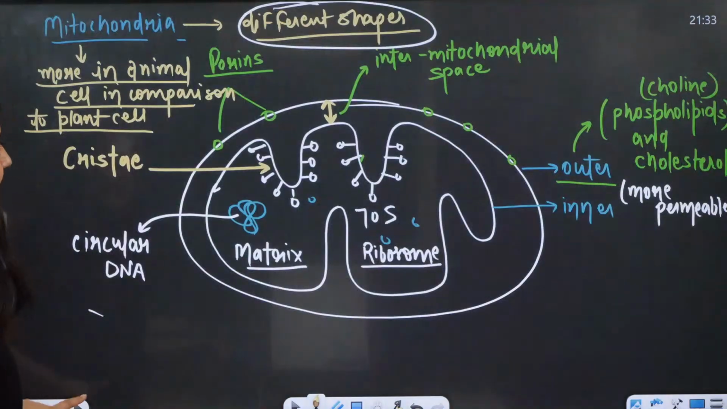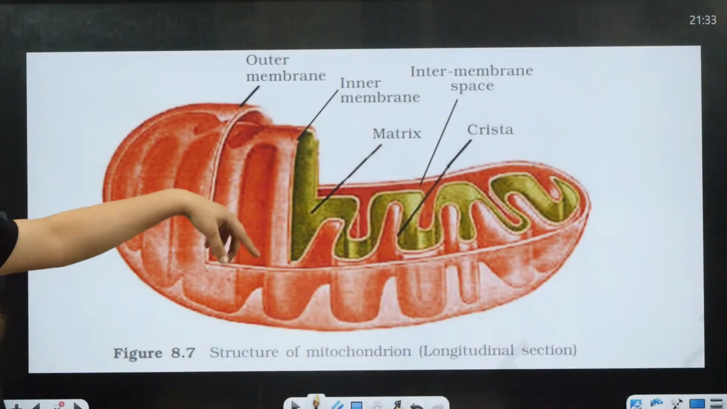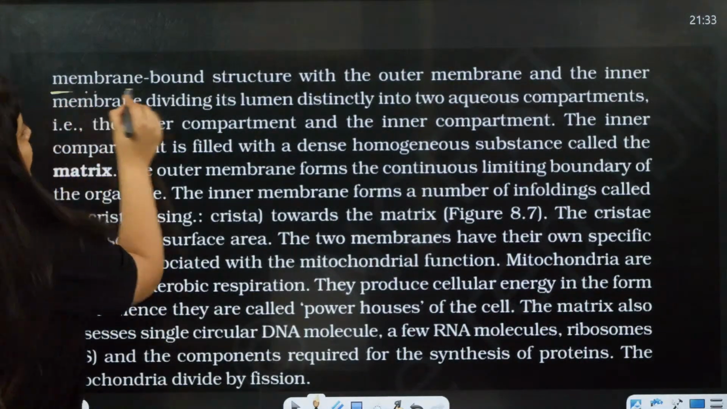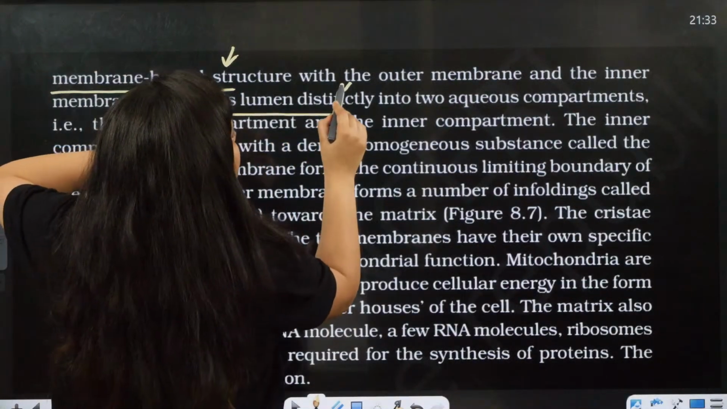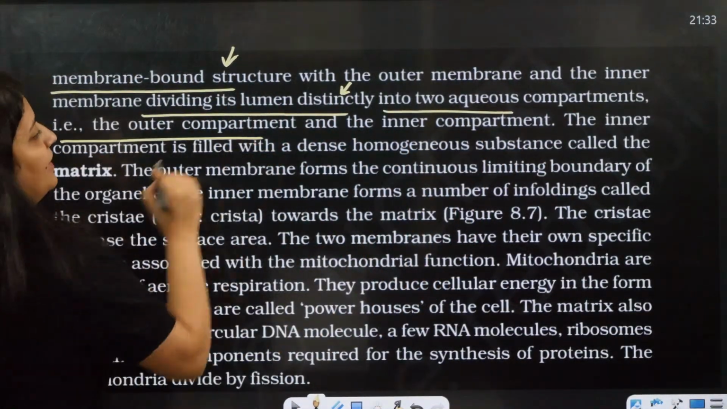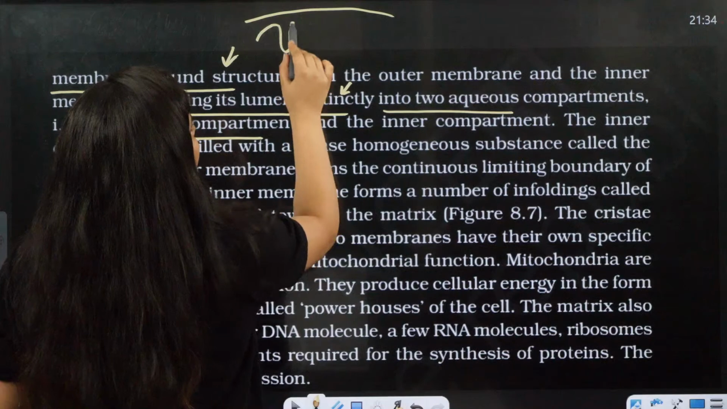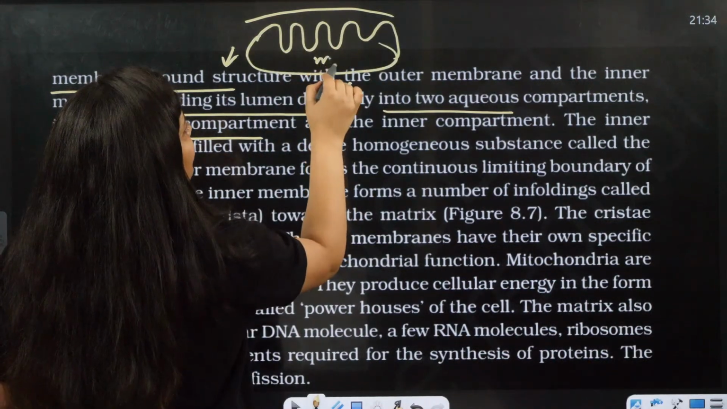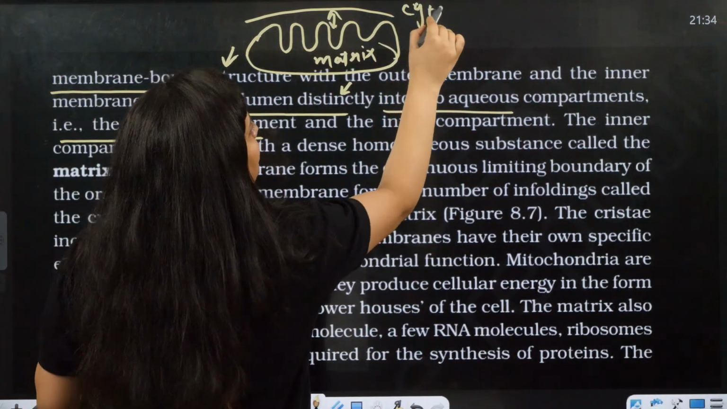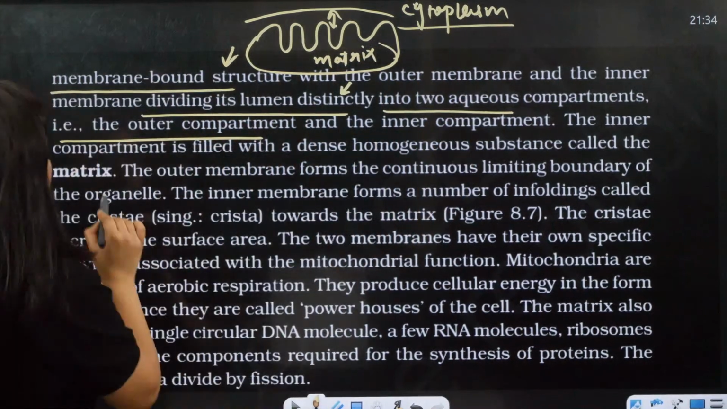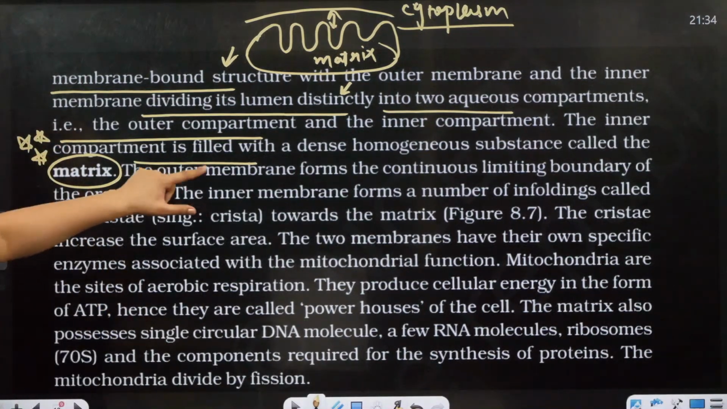So each mitochondrion is, as I said, a membrane-bound structure. This is the diagram from the NCERT. The outer and inner membrane divide its lumen into two aqueous compartments. Here is the outer mitochondrial membrane, and the inner one has the matrix. Here we have the space, and here you will have the cytoplasm. So the inner compartment has the matrix, the homogeneous substance,